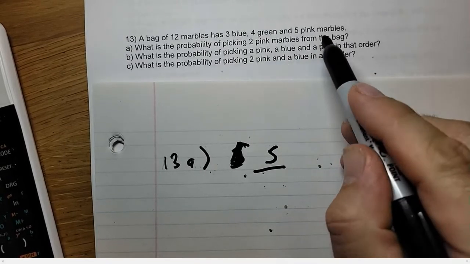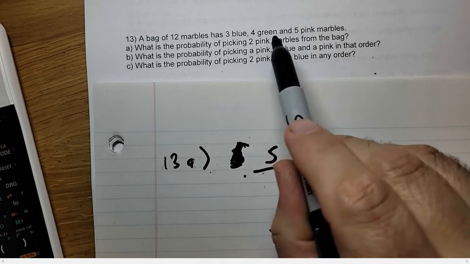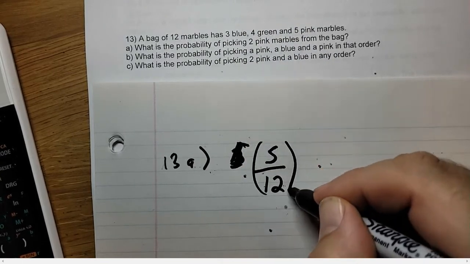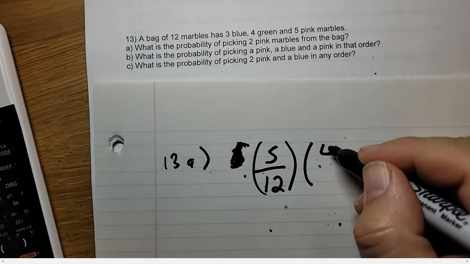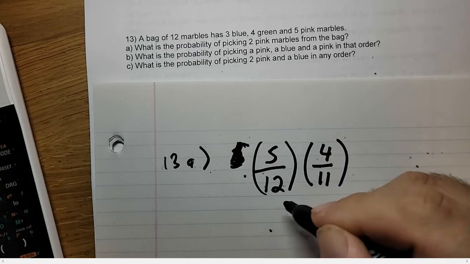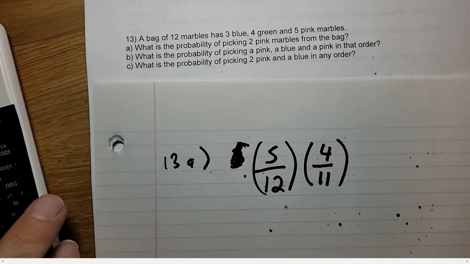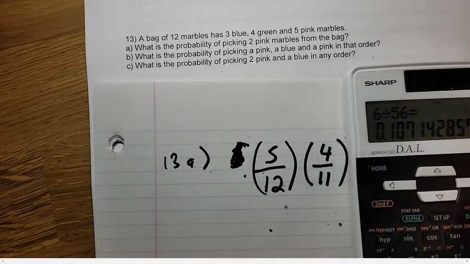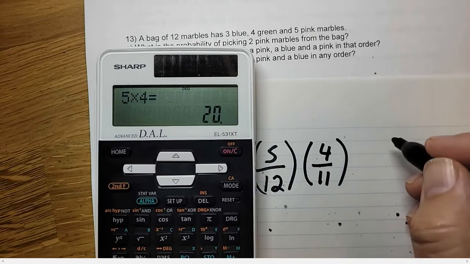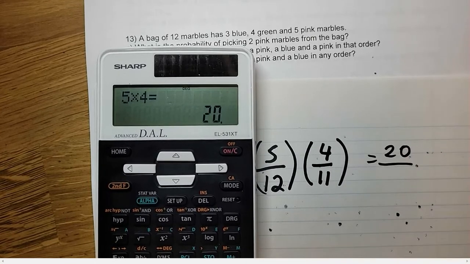And we want to pick 5, and all together we have 12. 4, 9, 12. So 5 over 12. And then the second one is 4 over 11, because we already used one of the pink marbles. 5 times 4 is 20. 12 times 11 is 132.